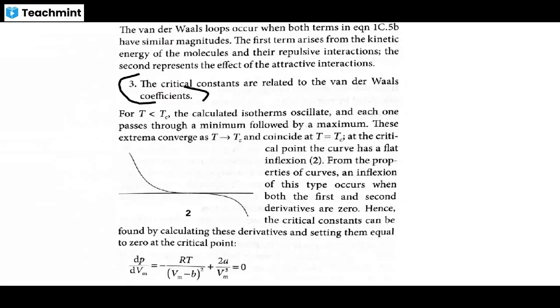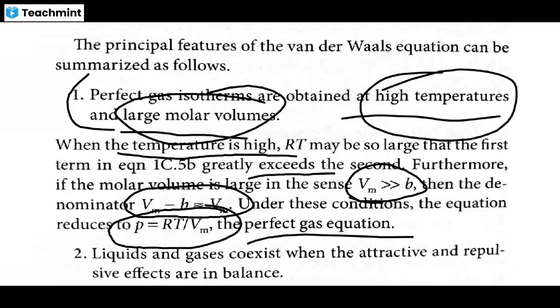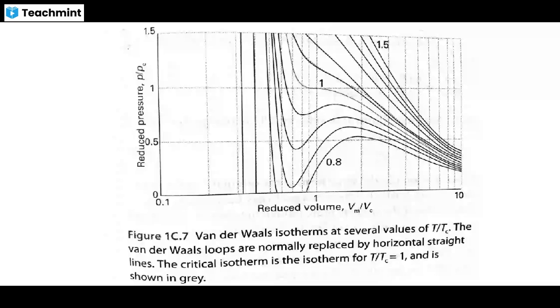We see the isotherms. Here this is the isotherm. When T by Tc, where Tc means critical temperature, equals 1, this is the critical isotherm.